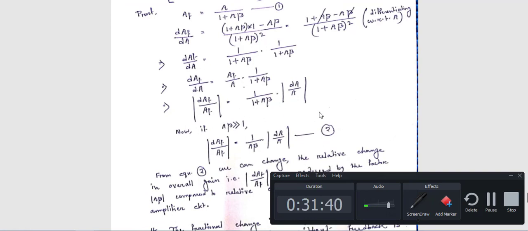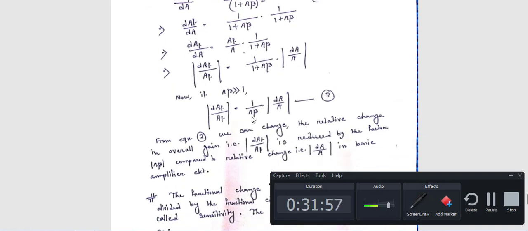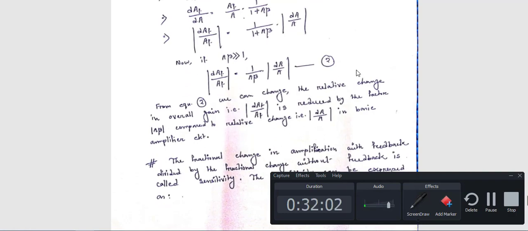Now if A beta is very much greater than 1, then what happens? You can easily neglect the 1, so 1 plus A beta can be written directly as only A beta. So dAF by AF is equal to 1 by A beta dA by A. Now from this equation, the relative change of the overall gain, that is dAF by AF, is reduced by the factor A beta compared to the relative change dA by A in the basic amplifier circuit.